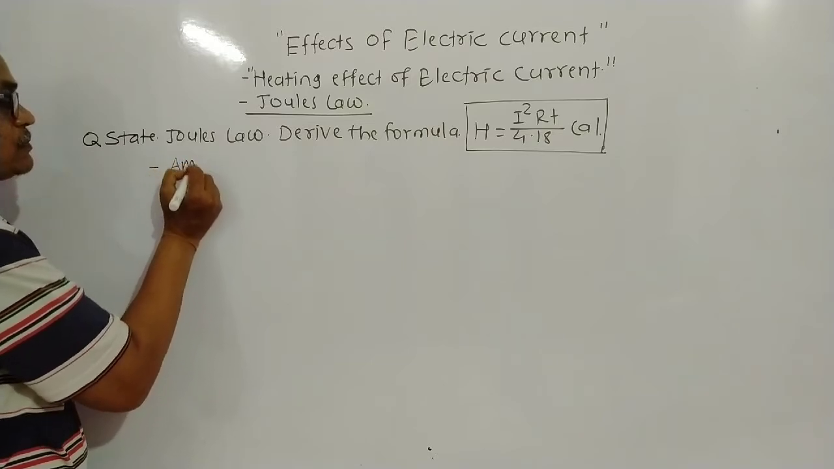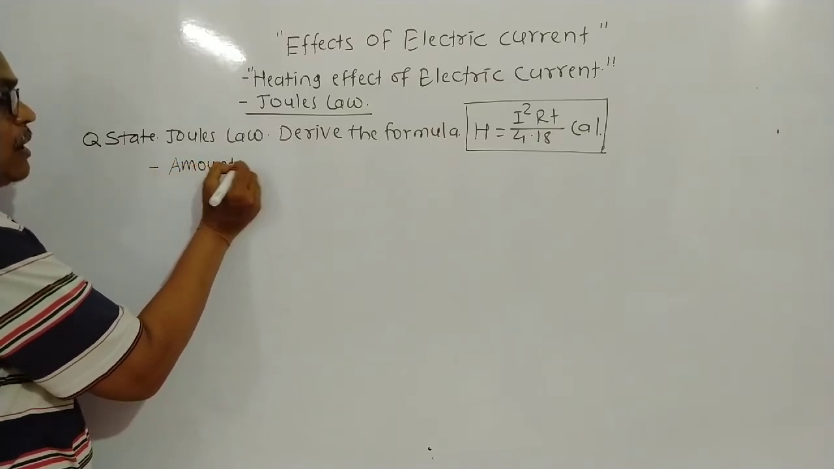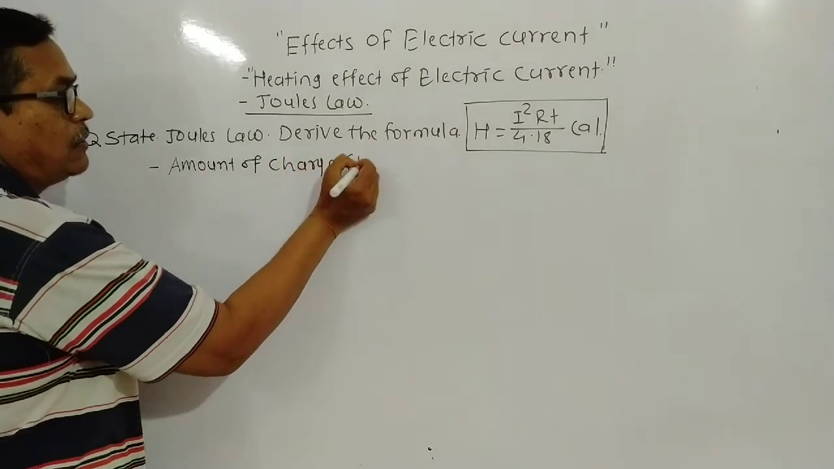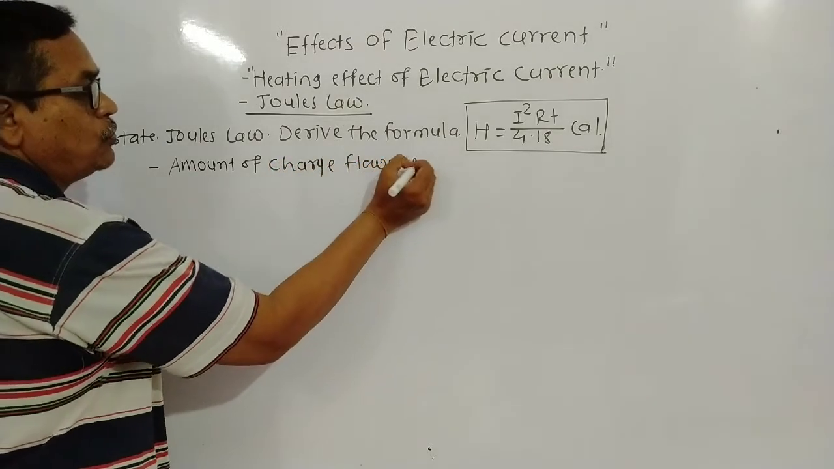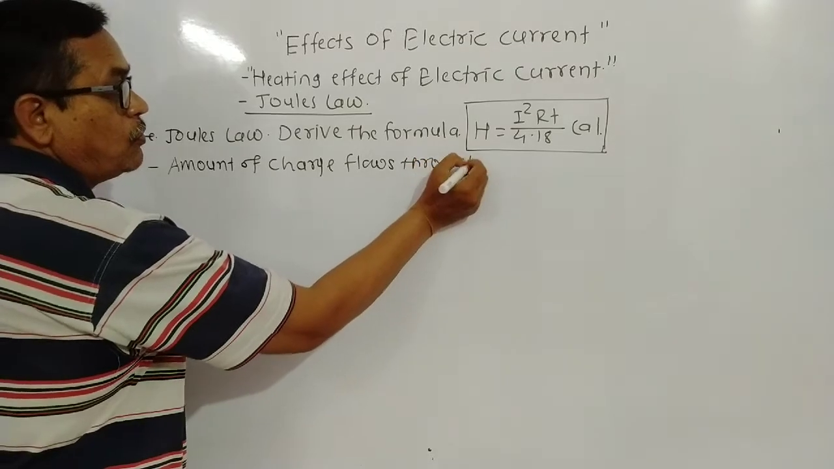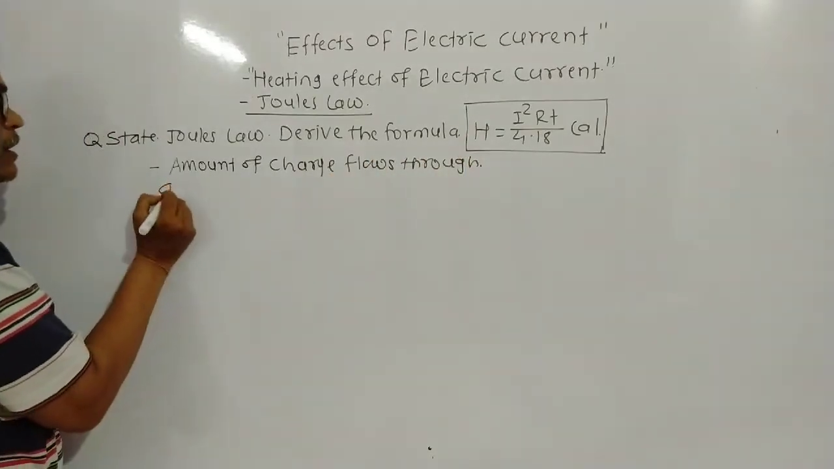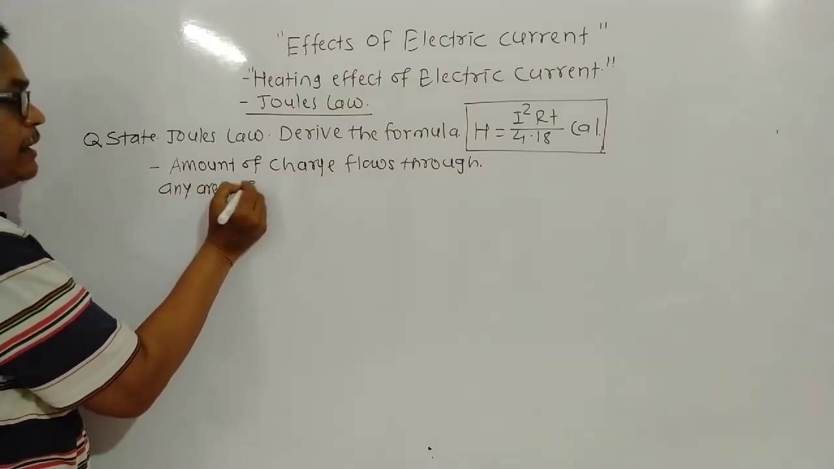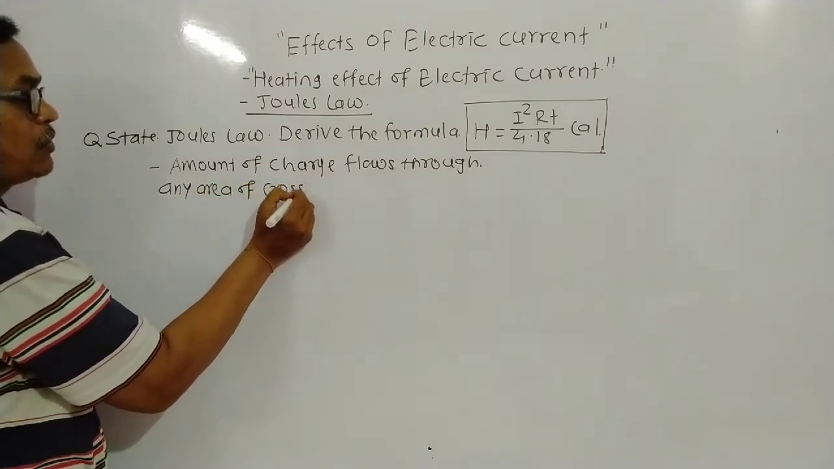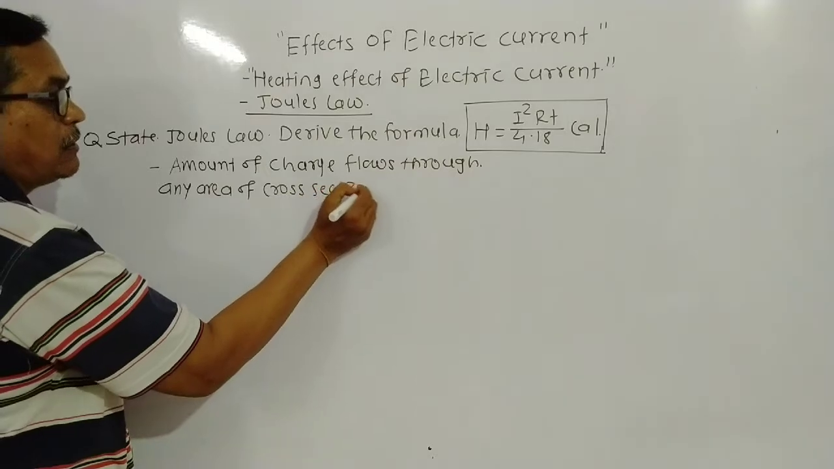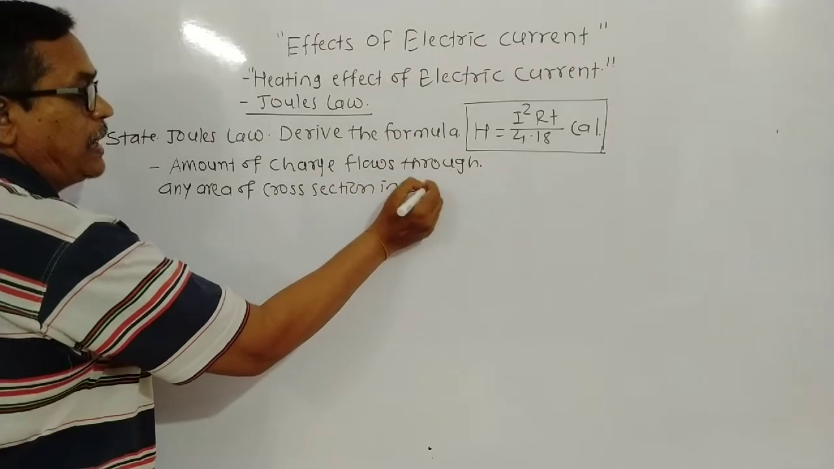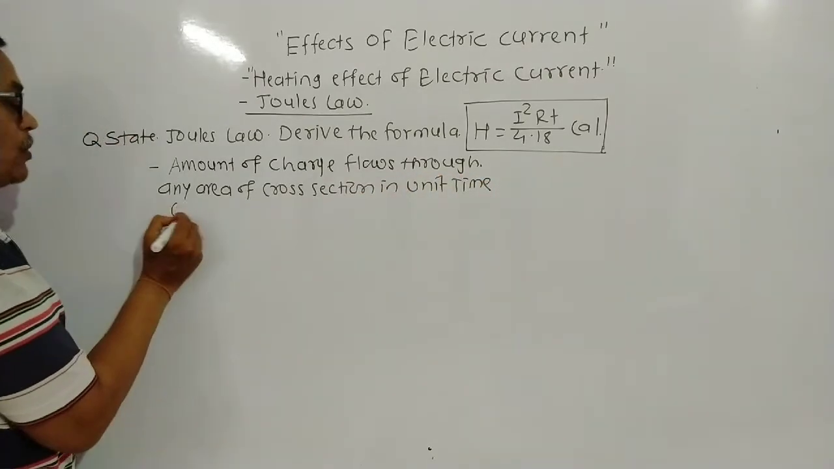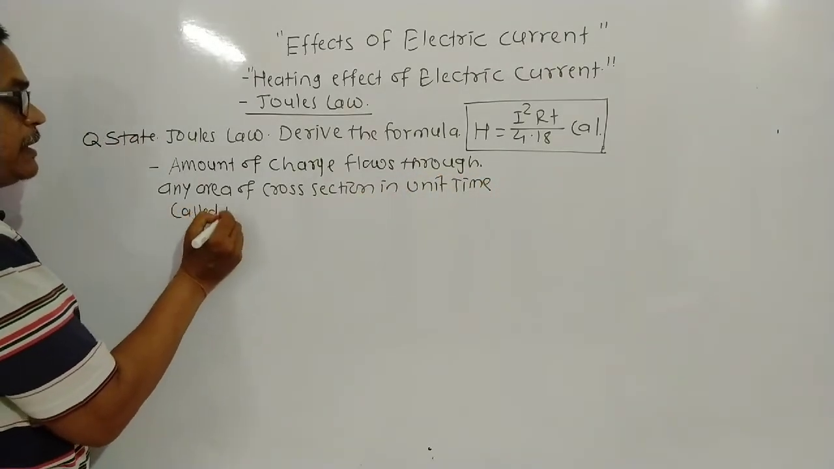Here is the definition: the amount of charge flowing through any area of cross section in unit time is called electric current.